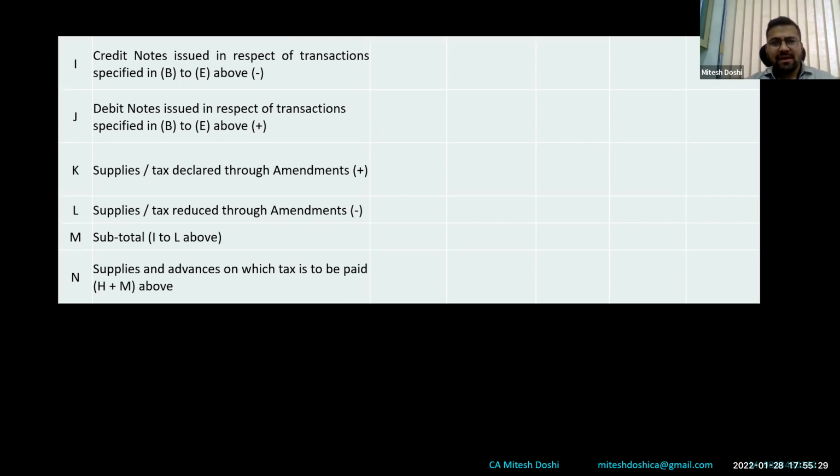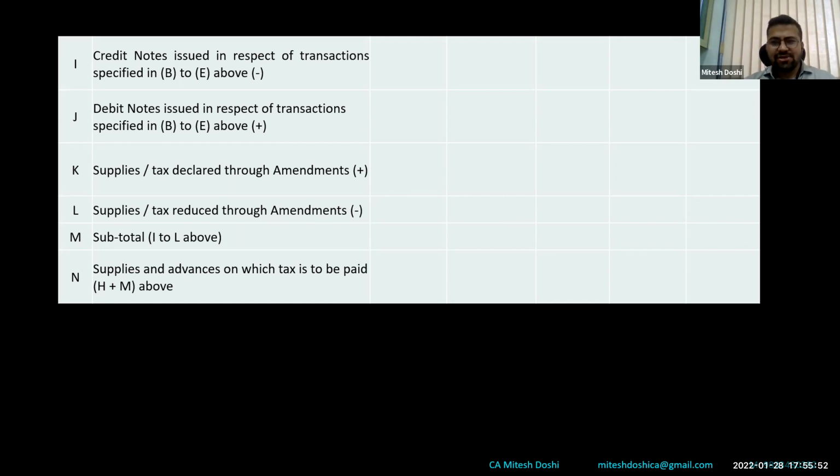So credit notes and debit notes with regard to B2B supplies, SEZ supplies, have to be disclosed in 4I, 4J. Similarly, amendments: I have disclosed wrongly. Instead of 1 lakh, I have disclosed it at 10 lakh, so I have paid GST on that 10 lakh. So I have amended it in a subsequent 3B. So we can very well disclose in 4K and 4L.